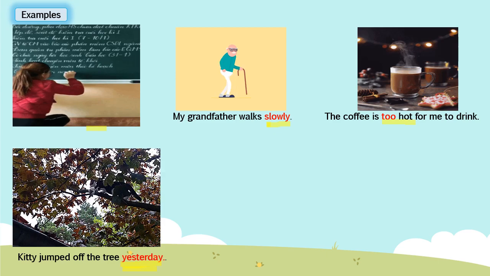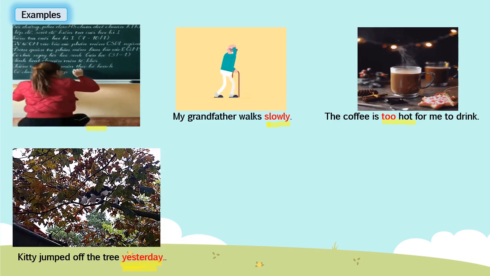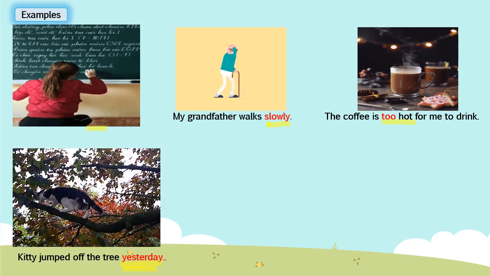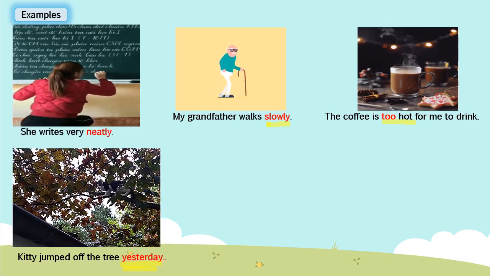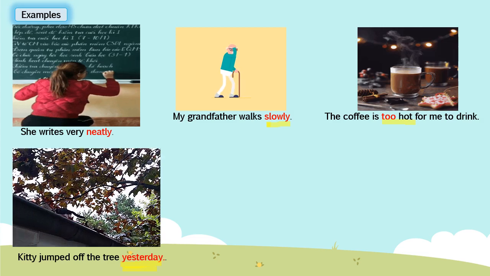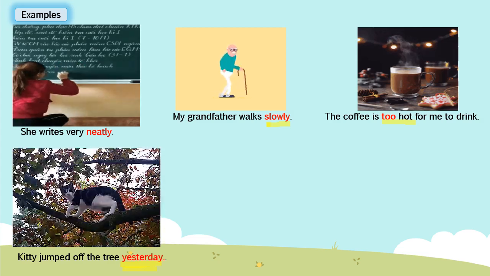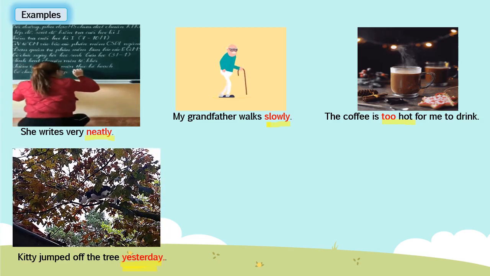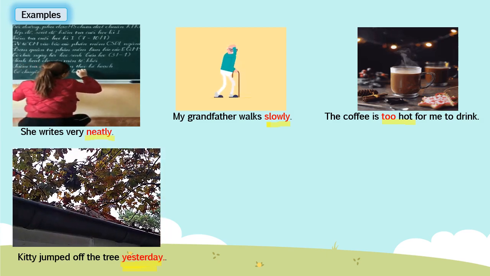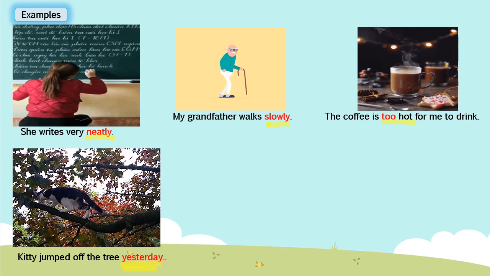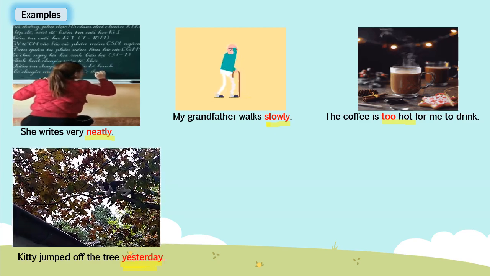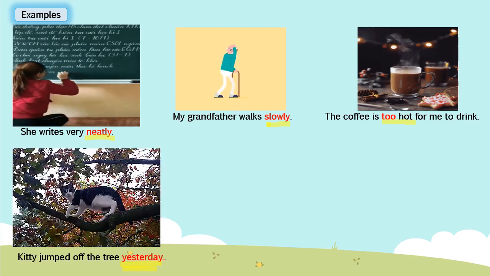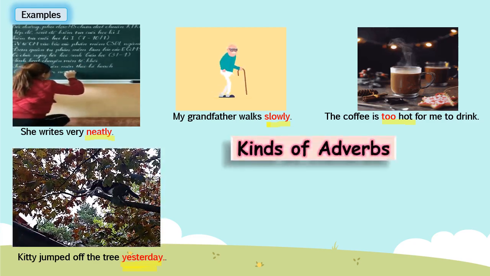Now children, here you can see a girl writing beautifully. Now pay attention to this sentence, children: She writes very neatly. How does she write, children? Neatly. So neatly is the adverb we have used here. Is it clear? Are these examples clear to you all? Now let's see what the different kinds of adverbs are.